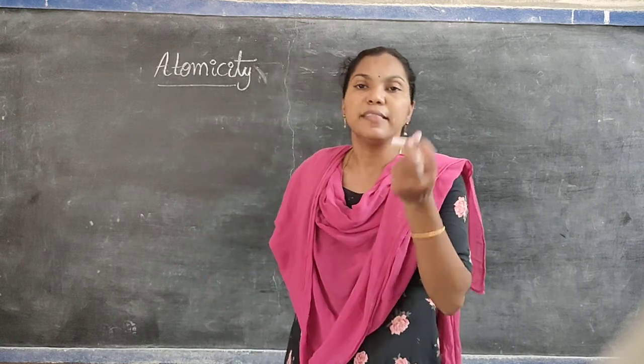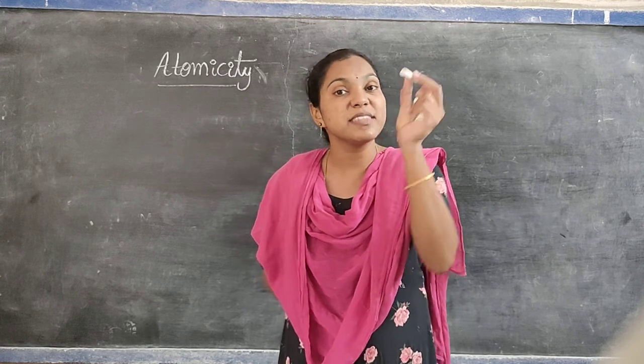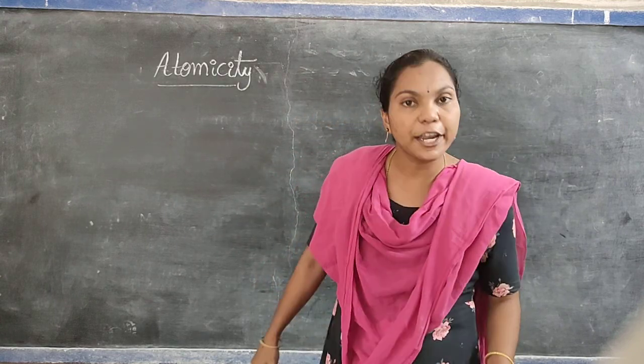For example, this is a molecule. This molecule contains how many atoms? That number is called this molecule's atomicity. Do you understand?